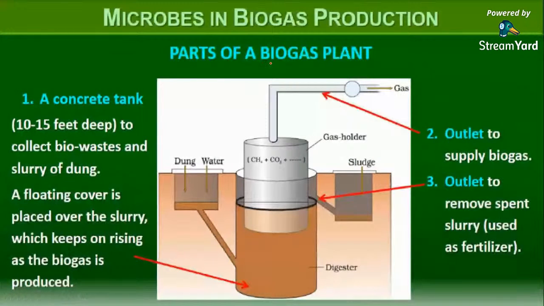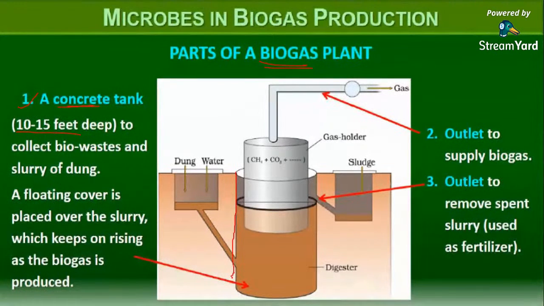Next, we are going to study the parts of a biogas plant. Guys, one second, let me check how many slides are left. Only two more. So, parts of a biogas plant: the first part is a concrete tank. Guys, this is the concrete tank.